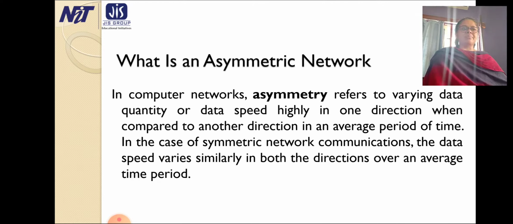Many of these applications involve data dissemination, that is, delivery of data from a set of producers to a large set of consumers.